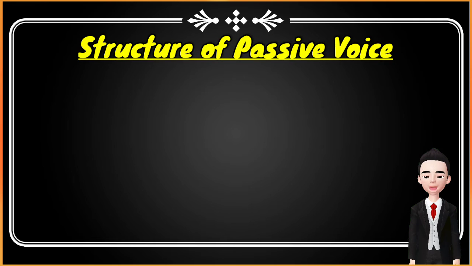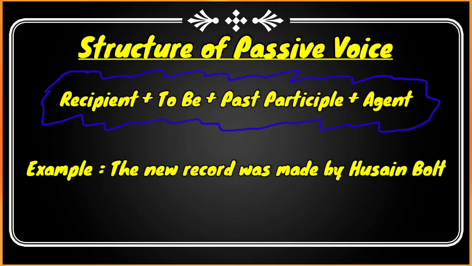Next, structure of passive voice. The general structure of passive voice is recipient plus to be plus past participle plus agent. For example, the new record was made by Usain Bolt.